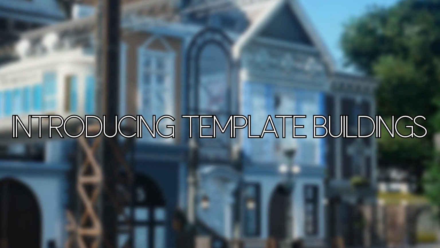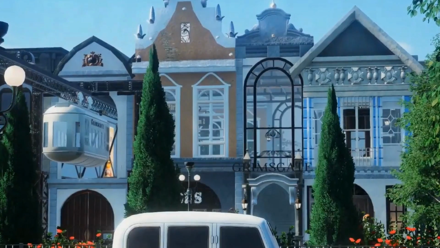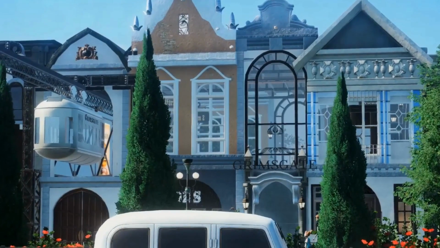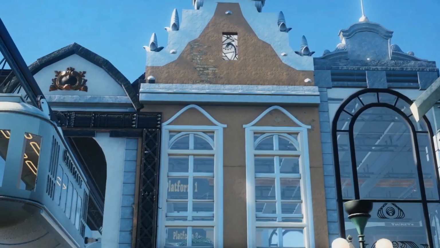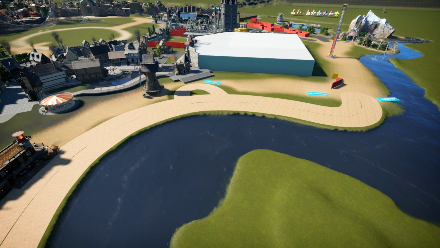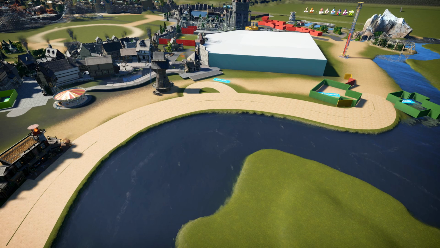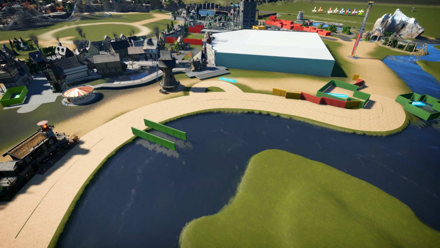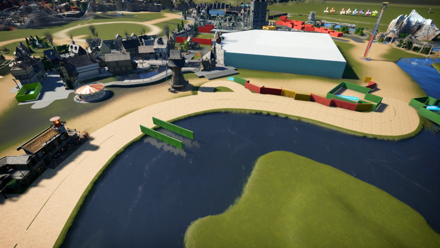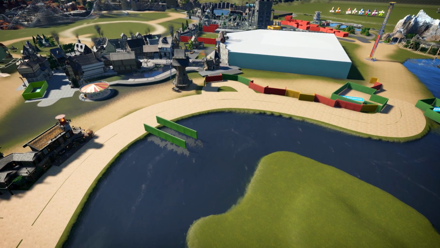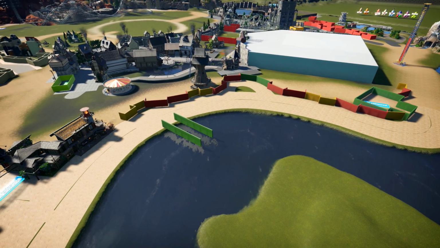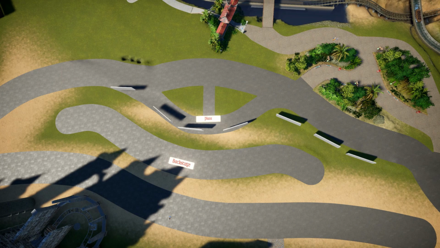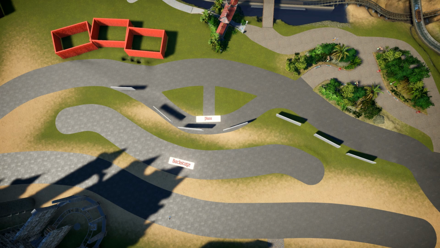Introducing template buildings. Now that we've covered the fundamentals of park layout design, let's explore a powerful tool that can elevate our creations to new heights. Template buildings. These pre-designed structures serve as visual anchors within our park, adding depth, realism, and character to our overall composition. In this segment, we'll delve into the concept of template buildings and discuss how they can enhance our park's visual impact and depth perception.